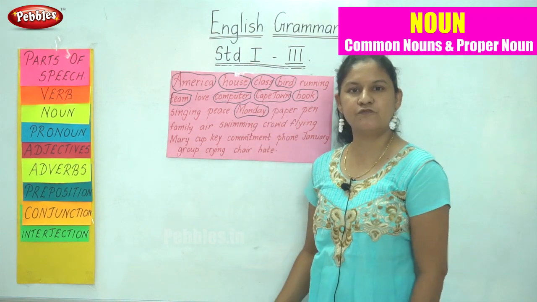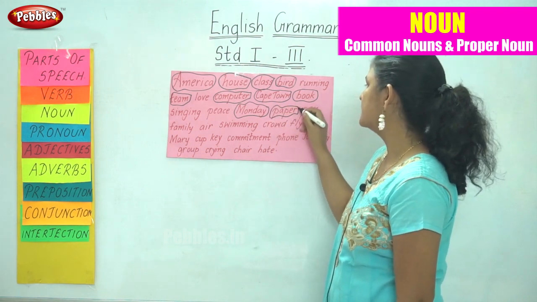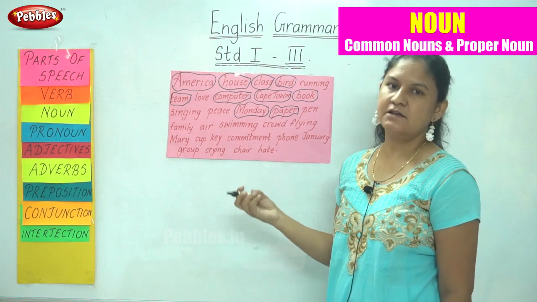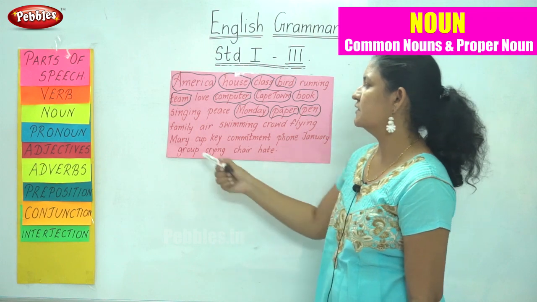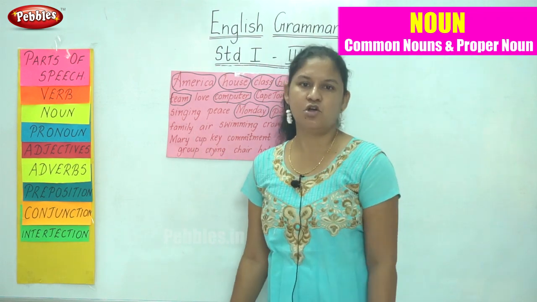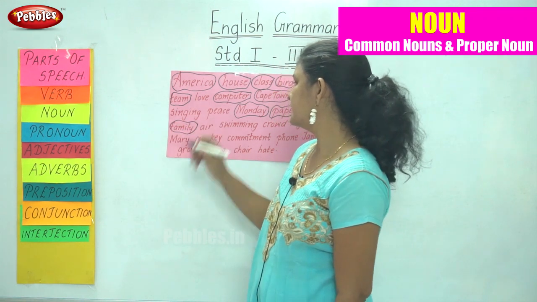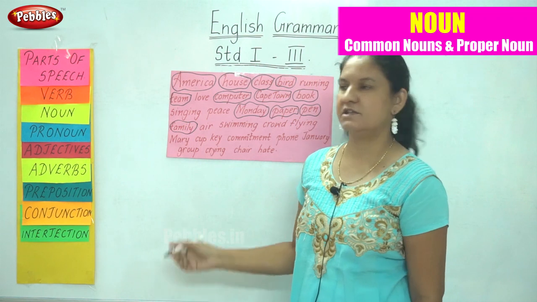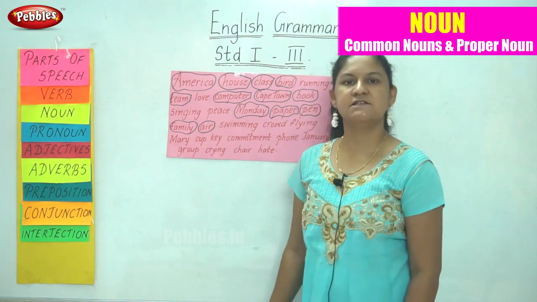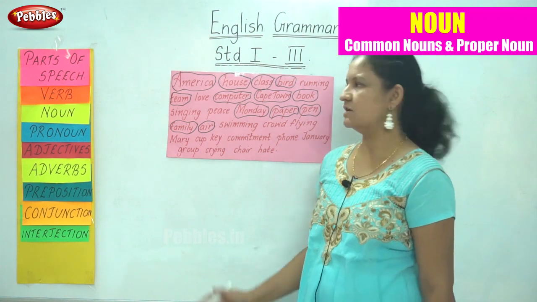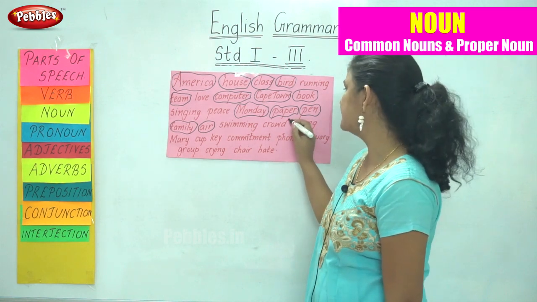Paper is the name of a thing that we use to write on. Pen is again the name of a thing and is a noun. Family again is a common noun. Air is the name of a thing, so is a noun. Swimming is an action being done and is not a noun. Crowd again comes under collective nouns.